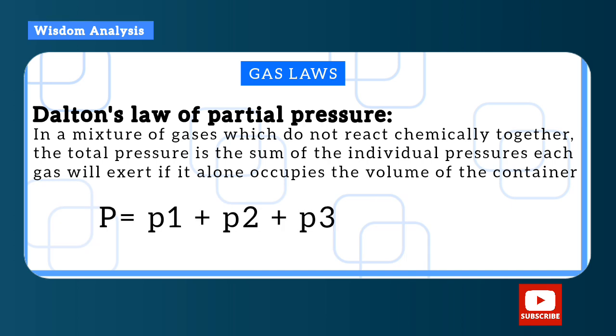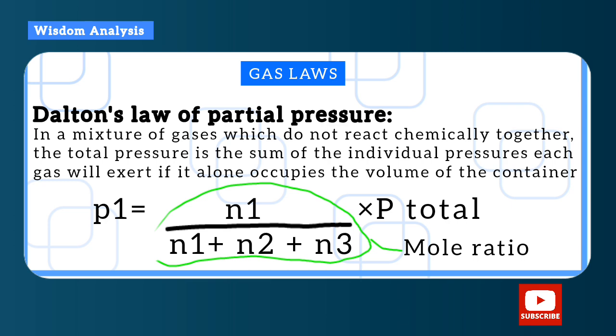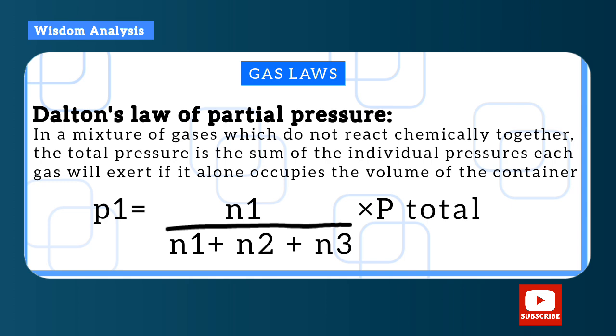Okay, so mathematically it's written as the total pressure is equal to partial pressure of the first gas plus partial pressure of the second gas plus partial pressure of the third gas. Now to find the partial pressure of the first gas, take the mole of the first gas divided by the total mole, that is mole 1, mole 2 and mole 3 of the third gas, and this is called the mole ratio. Then you multiply that by the P total. Okay, so you can write down these formulas to get your head around them.